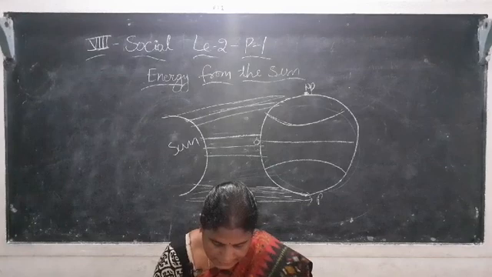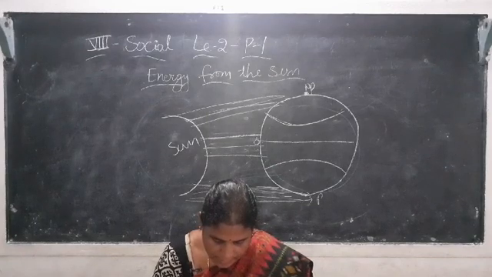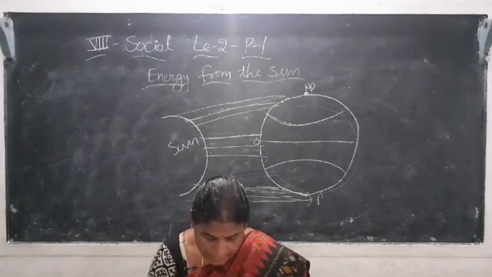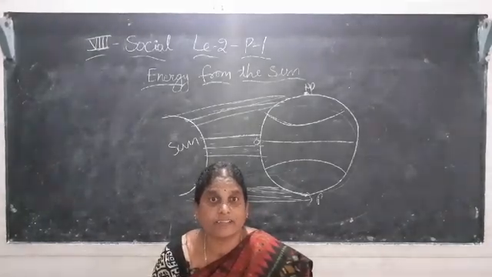The solar radiation received on the surface of the earth is called insolation.